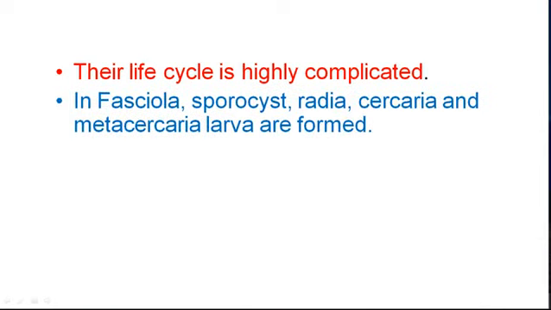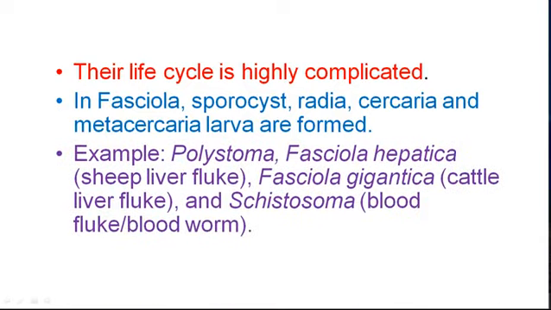Their life cycle is highly complicated. In Fasciola hepatica, a sporocyst, one or more generations of rediae, cercaria and metacercaria larvae are formed. Polystoma, Fasciola hepatica, that is the liver fluke of sheep, Fasciola gigantica, the liver fluke of cattle, and Schistosoma, that is the blood fluke or blood worm, are common examples.